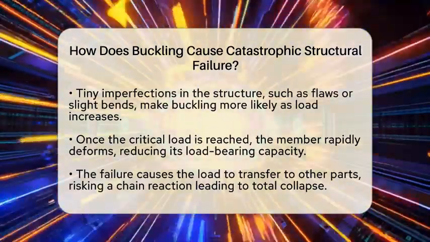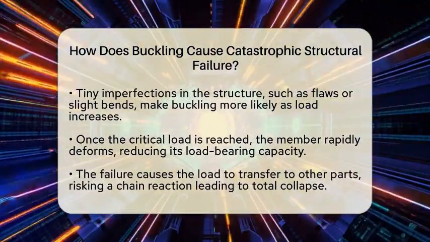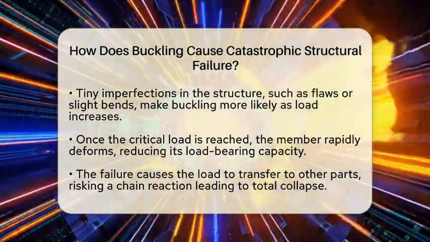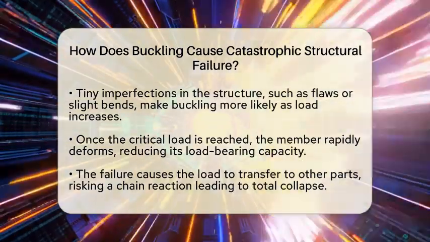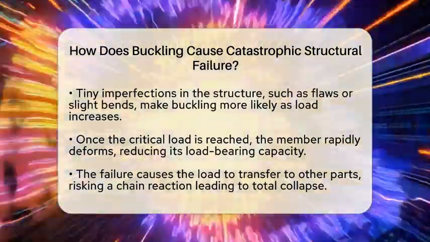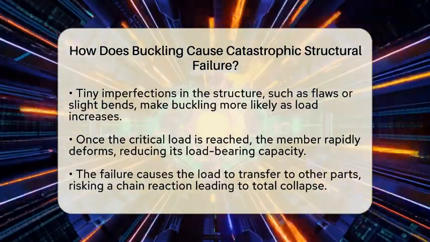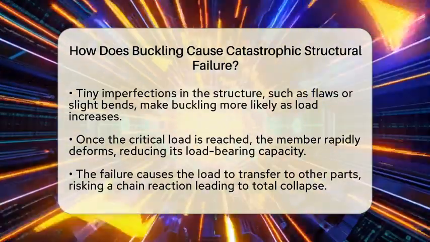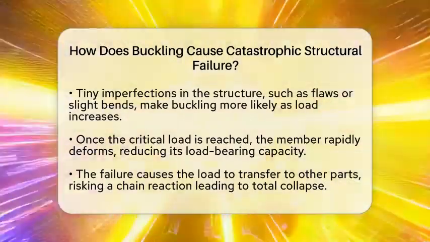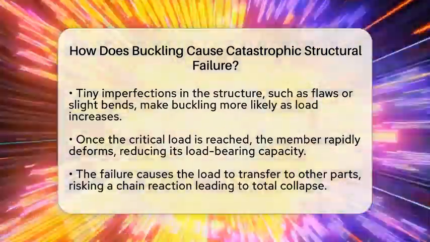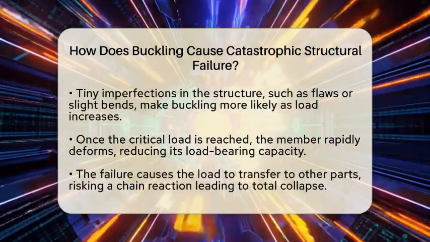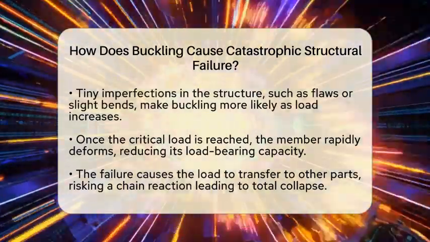The process begins when forces push on a long, thin member. Tiny imperfections like microscopic flaws or slight bends make the member less stable. As the load increases, these imperfections grow, causing the member to sway or bow sideways. Once the load hits that critical threshold, the member suddenly bends or twists out of its straight position. This abrupt deformation reduces its ability to support weight.